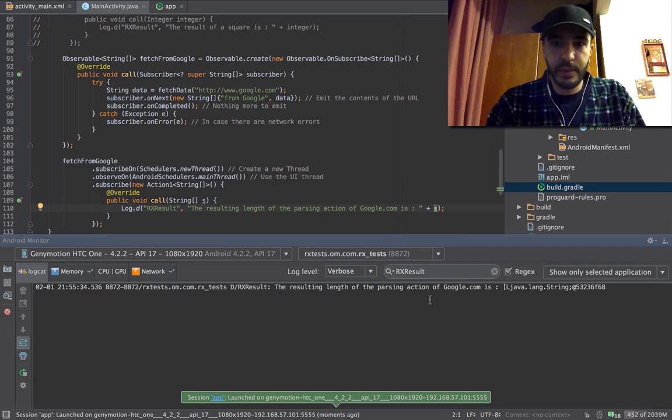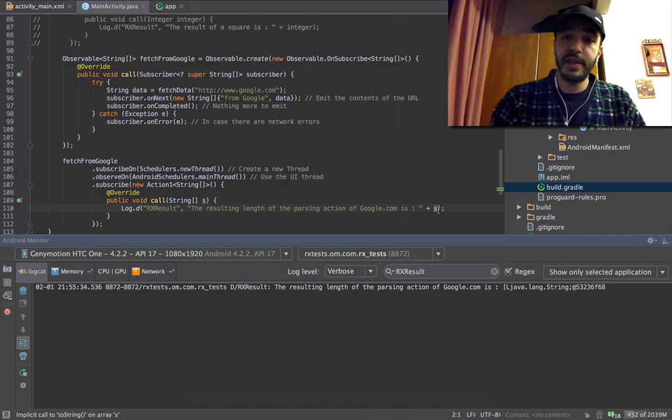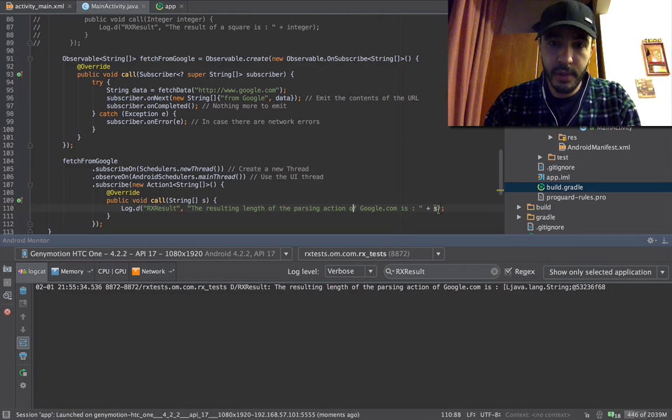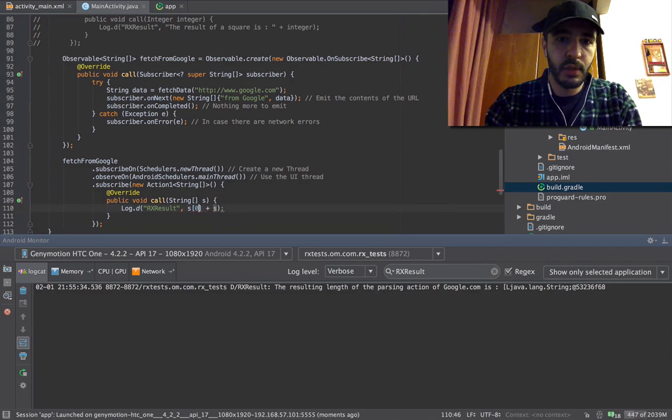Java lang string, whatever. Okay, we're gonna say, take this whole thing out. S of 0, which is from Google. The result was S of 1.